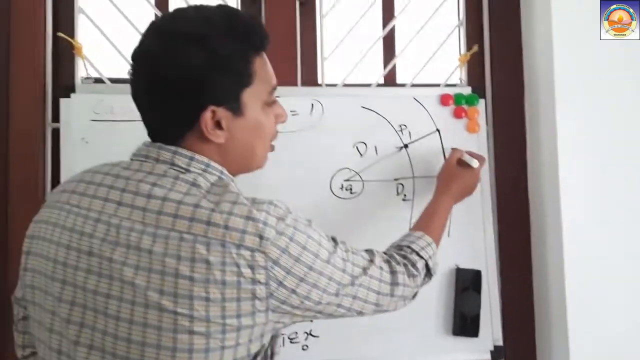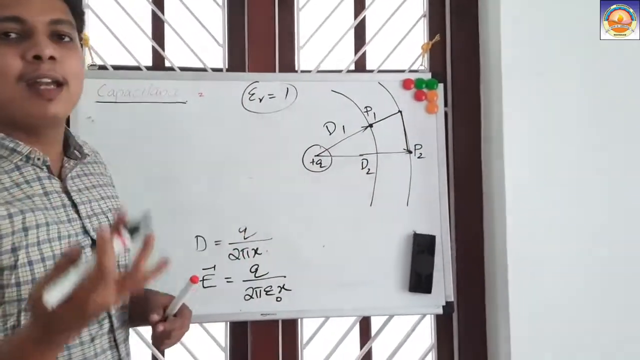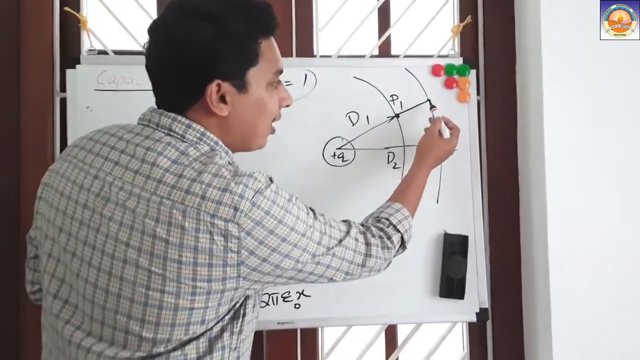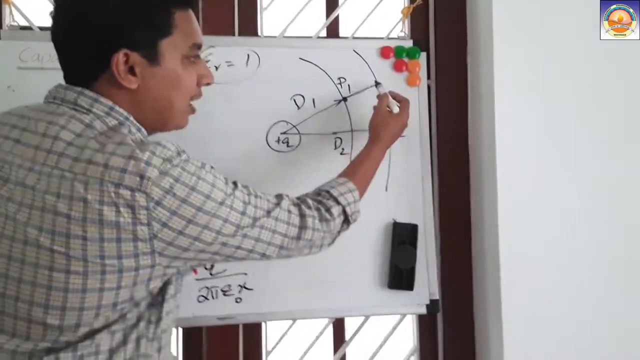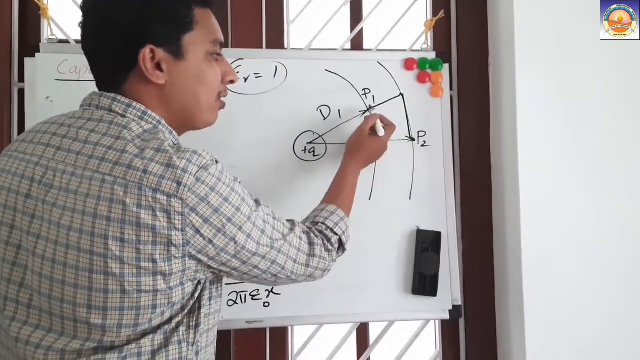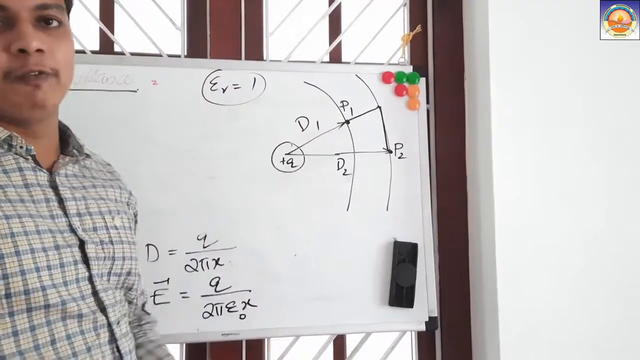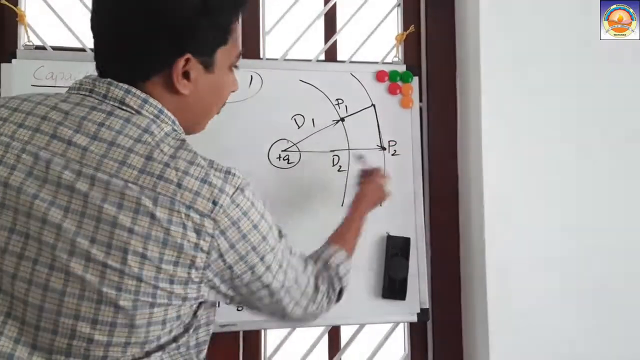While moving, since it is an equipotential surface, there is no work done to move it from here to here. That is what is meant by equipotential surface. Work is done in what? For moving it from a distance of d2 to d1. That is why I said it is path independent. Whether we take it from here to here or here to here, all the time it is going to do the same work, right? So that is the work done.